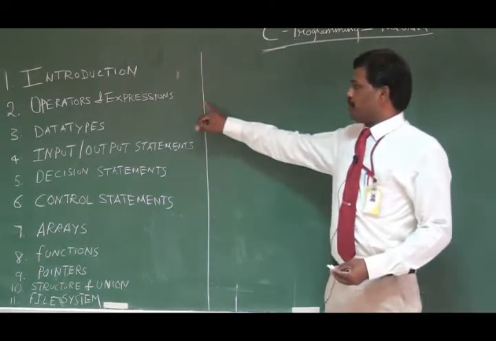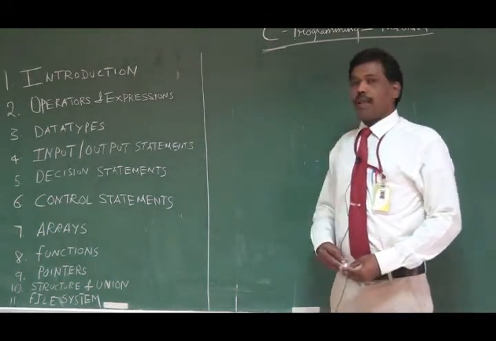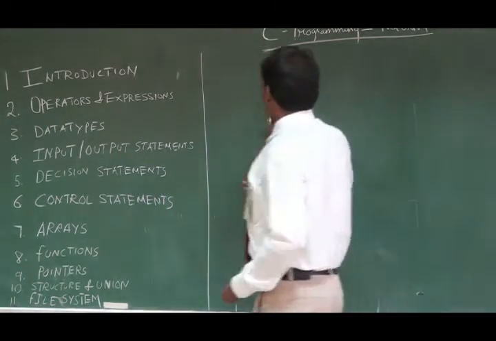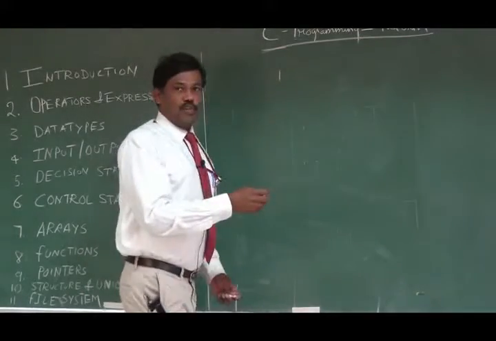The next topic I would like to discuss is the various operators used in C language. C language uses different types of operators.